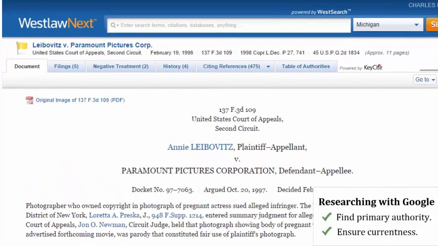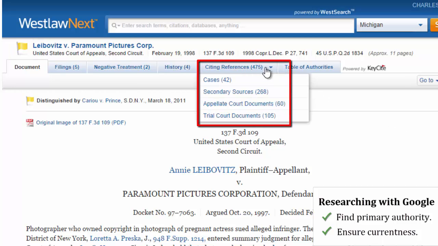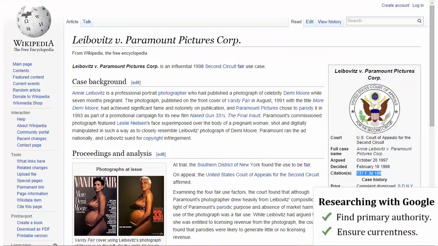And there's a ton of information here. The yellow flag tells us that it has not been reversed, so it's still good law. And then citing references here, 42 cases have cited Leibowitz. So presumably 42 cases that are copyright parodies cited it. So this is a great resource. So anyway, that's how you do a Google search.